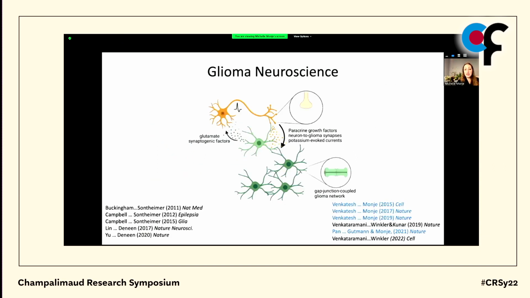I want to end with the idea that the interactions between neurons and brain cancer cells is a bidirectional one. Just as neuronal activity drives glioma growth and proliferation through both paracrine and through synaptic and electrical mechanisms, the gliomas increase neuronal excitability and activity, creating this kind of malignant cycle of neuronal activity dependent glioma growth and glioma dependent neural remodeling.